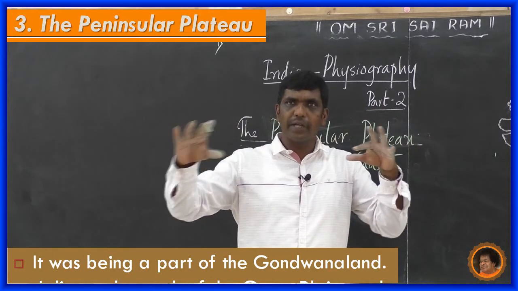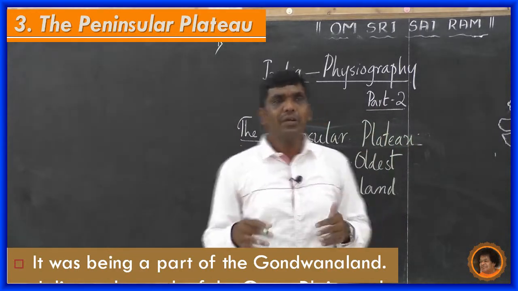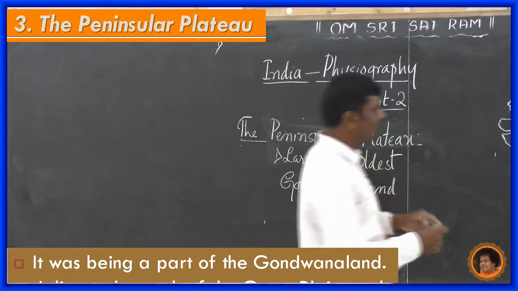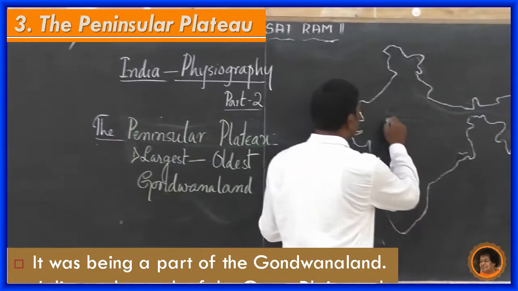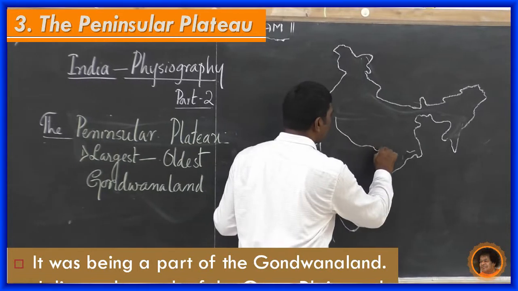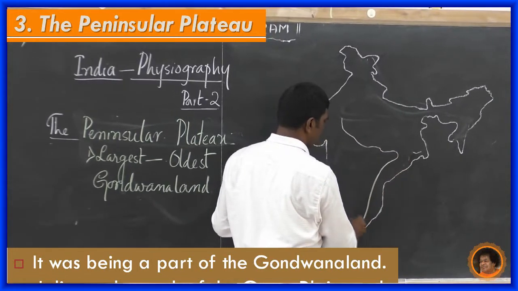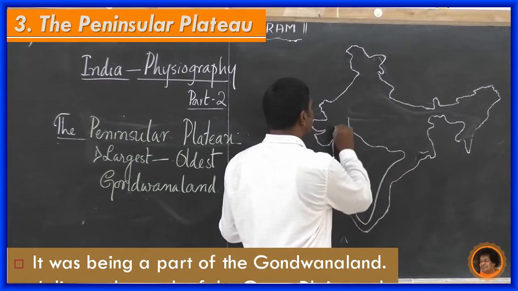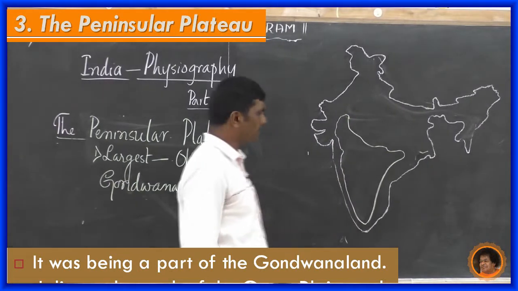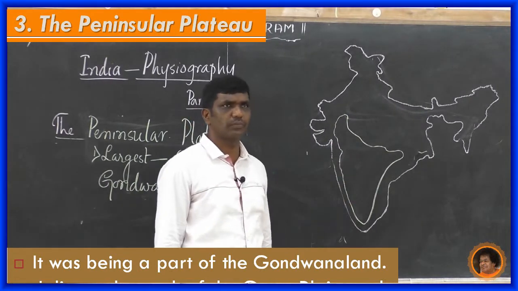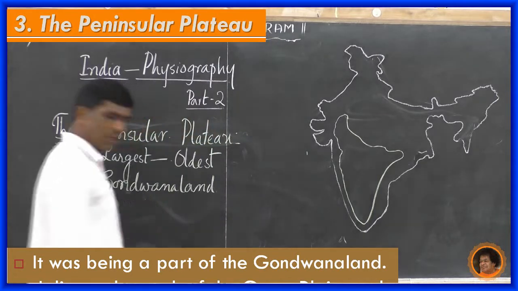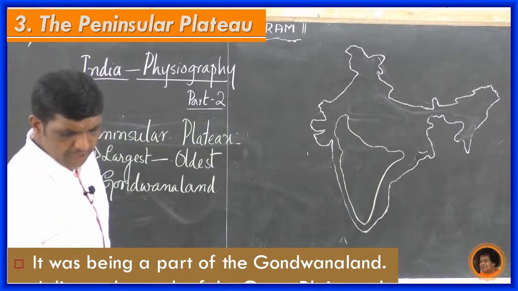Crumbled means divided. During that time, this peninsular plateau was formed. Almost triangular in shape. Now I told you it belongs to the Gondwana age.